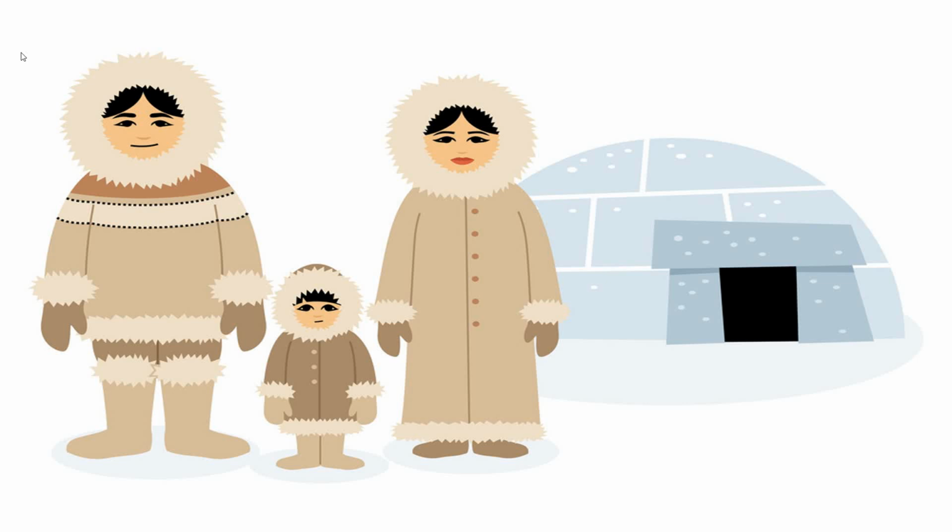So what do you think? Where do they live? Do they live in houses like we live in? No. They live in igloos. What is an igloo? Children, you might have learned about the polar region, the polar bear, Eskimos, and igloo in your social science book. In the picture you can see three people. Who are they? They are known as Eskimos, children. And they live in igloos.